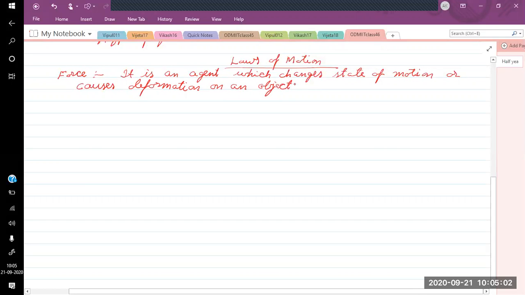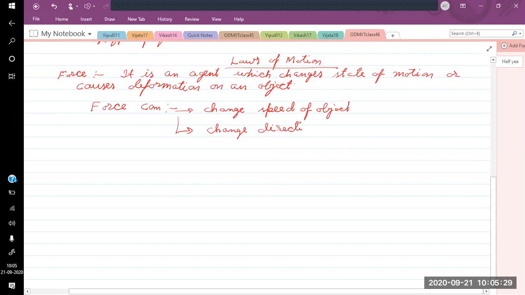Okay, so this we can write. So what can force do? Force can change the speed of an object, it can change the direction of motion,